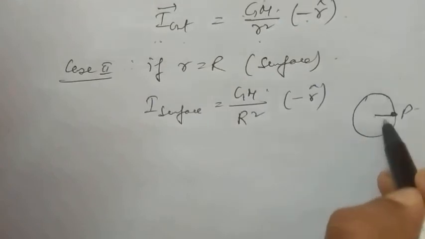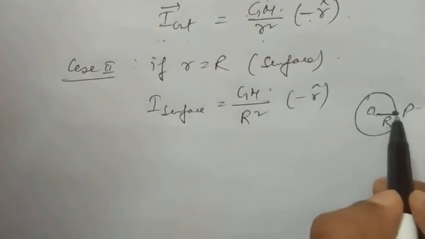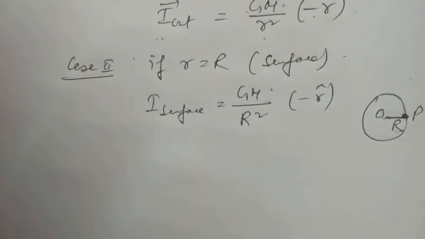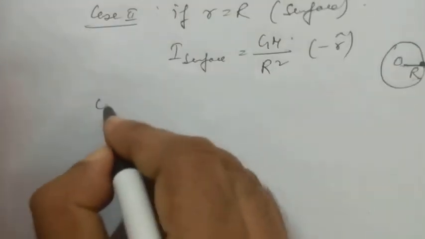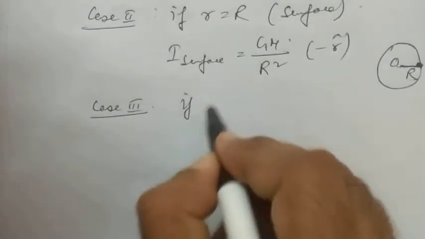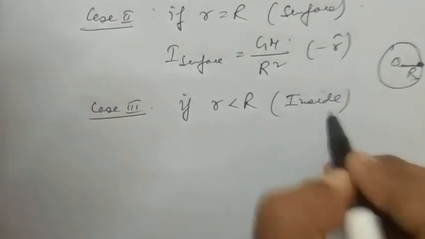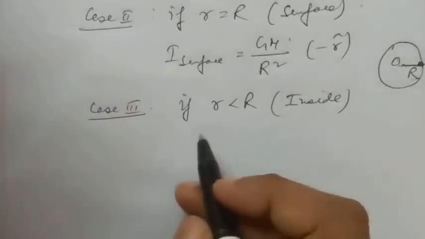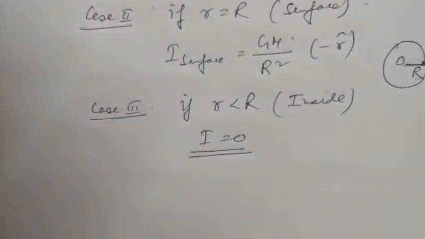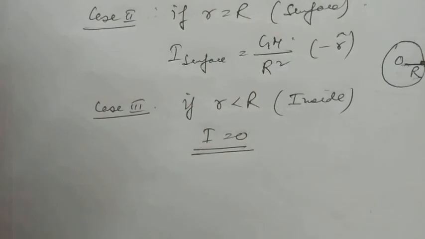So the distance between the center and the point P is capital R, the radius of the sphere. Again, case 3 is if r is less than R, that means inside the spherical shell, then I is equal to 0. If it is inside the spherical shell, I equals 0.